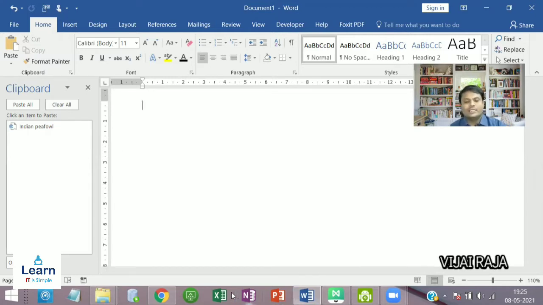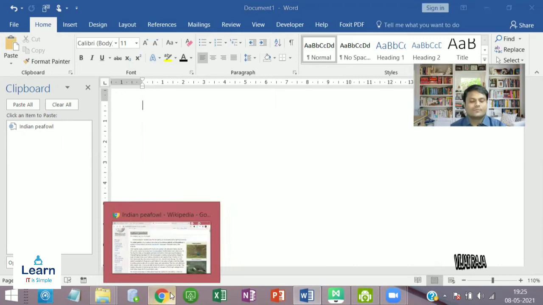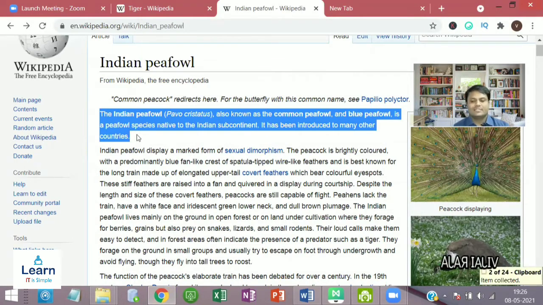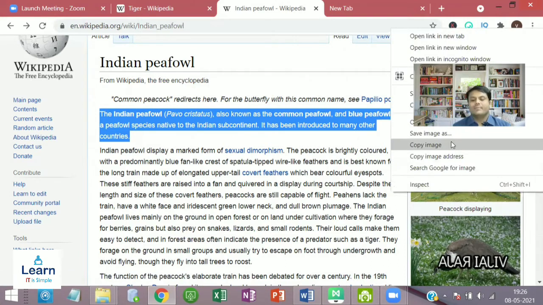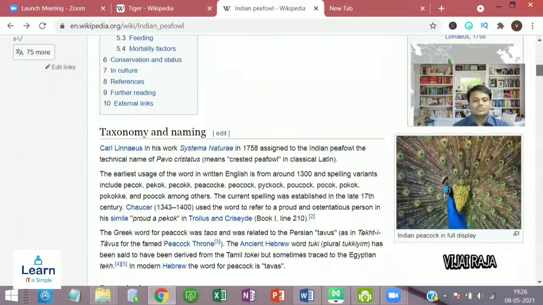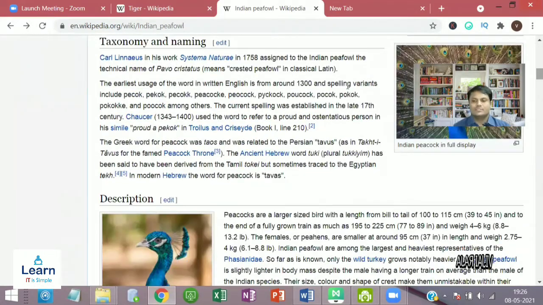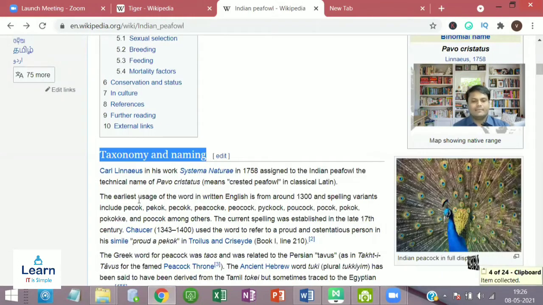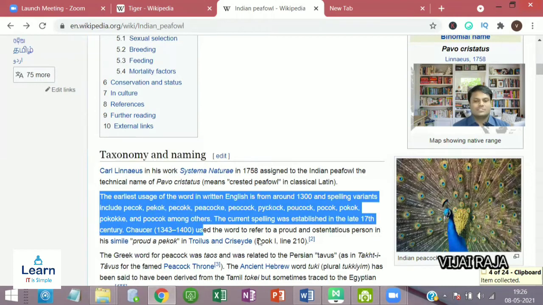If I want to do that continuous copying work, so okay, I want to copy this first paragraph, click Control C. See, there's a small notification in the bottom right corner. I want to copy this image, Peacock image, copy image. See, Control C, copy. Okay, then I want to do some taxonomy work. So I will copy this taxonomy and naming,